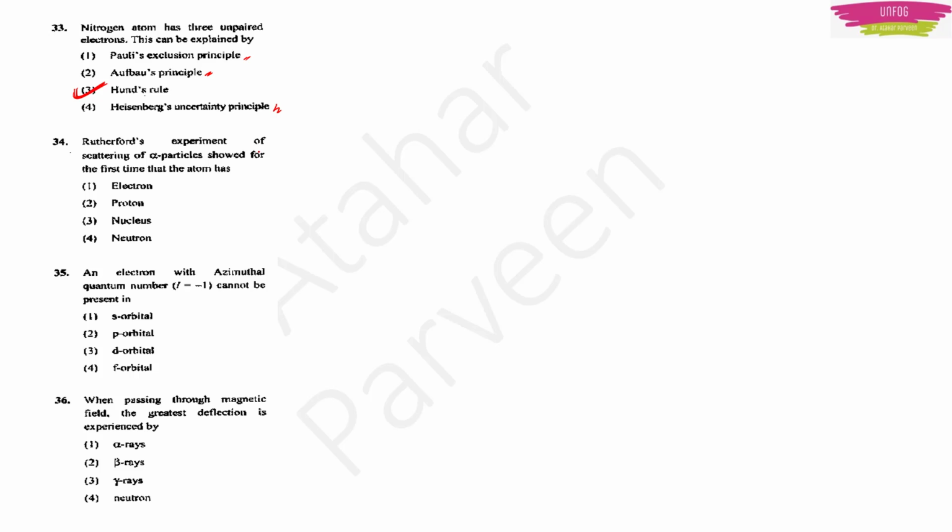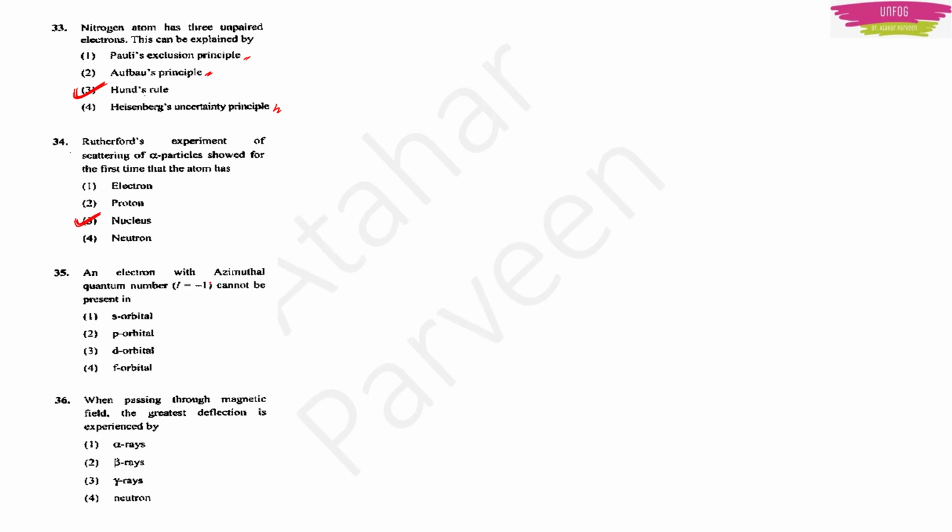Next we have Rutherford's experiment of scattering of alpha particles showed for the first time that the atom has option 1 electron, option 2 proton, option 3 nucleus, and option 4 neutron. Actually this experiment showed that the atom has a nucleus. So nucleus is the answer.